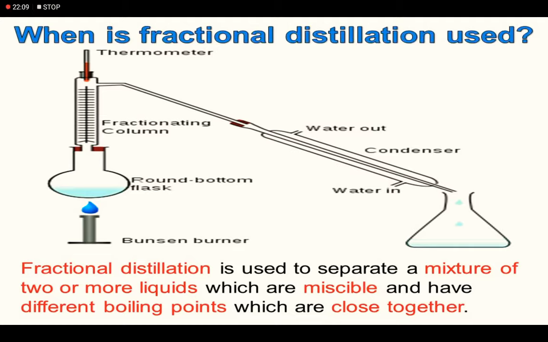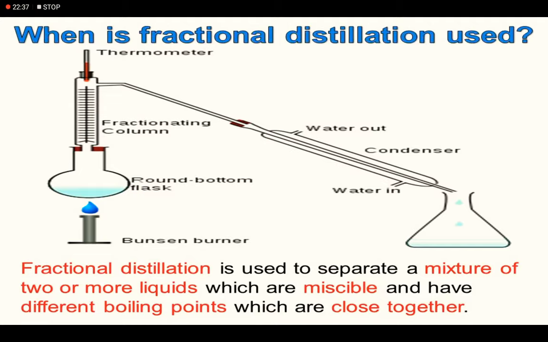So, the liquid with the lower boiling point, that is alcohol, evaporates first, gets condensed, means cools down in the Liebig's condenser and is collected in a flask, while the liquid with the higher boiling point, that is water, remains in the distillation flask. So simple.